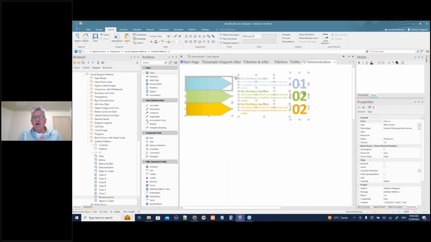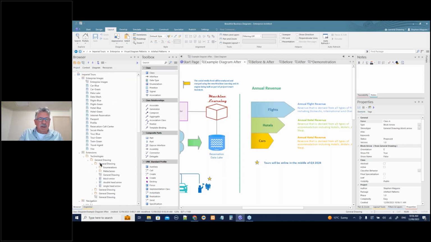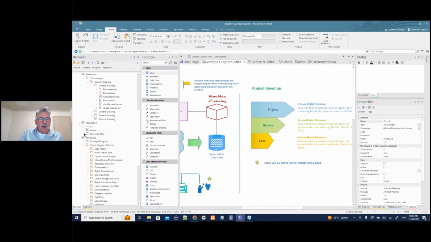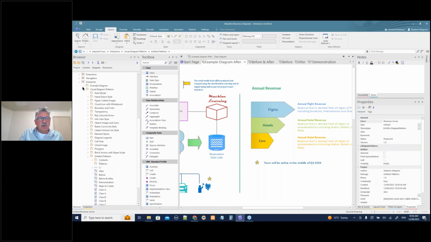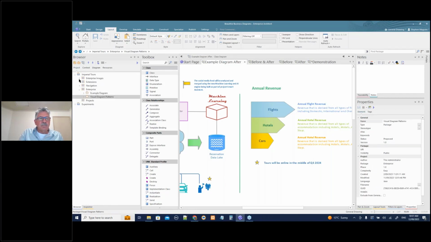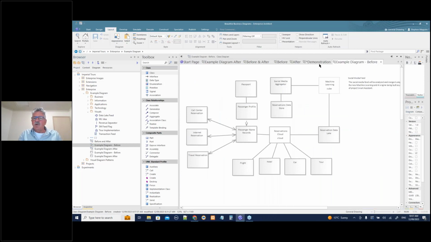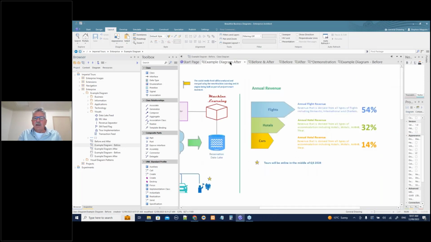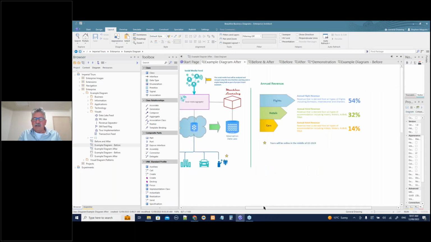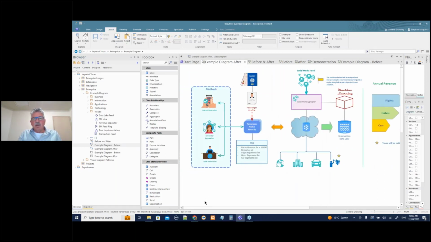Put them, store them in an enterprise folder as reusable things. So I've gone through all the patterns. Just to take a step backwards, we started by showing you a diagram. Let's close a few of these, and under our example diagram, we showed you the before. That's what we started with, and we went, that doesn't look so good. But now here's the example diagram afterwards, a much different looking diagram.